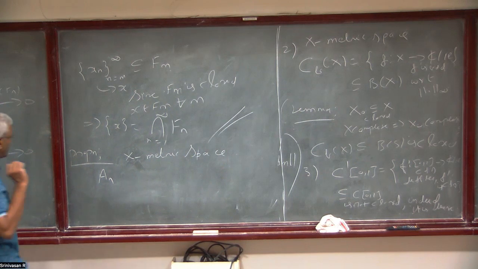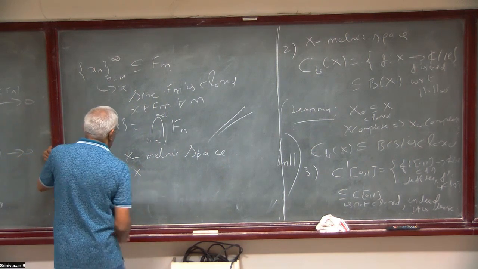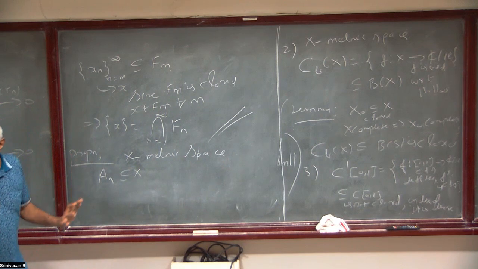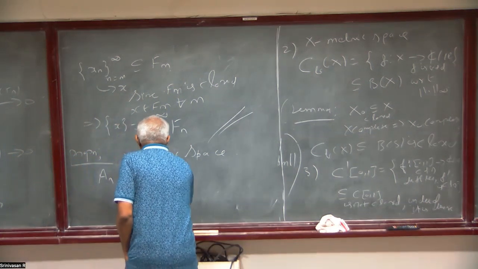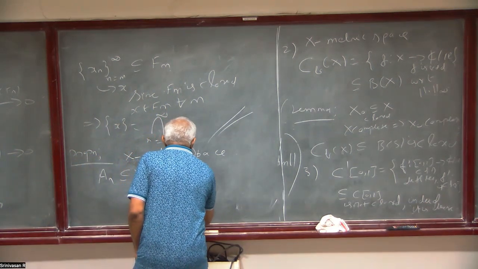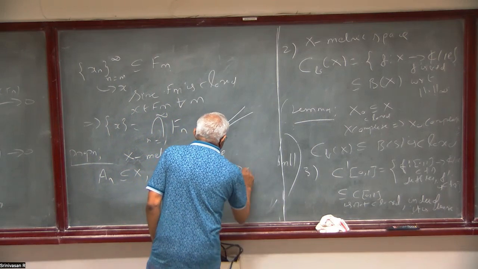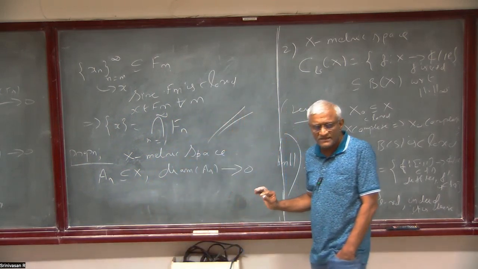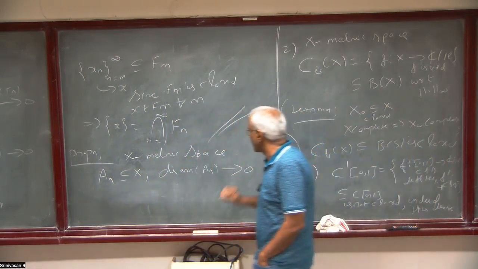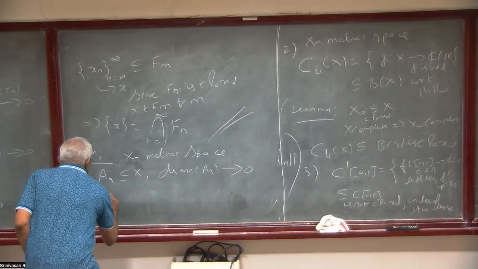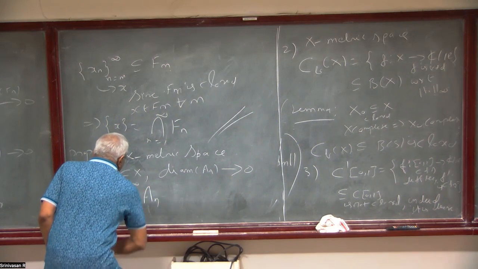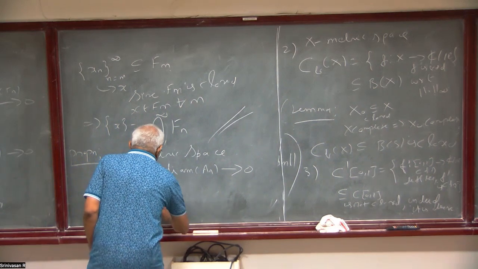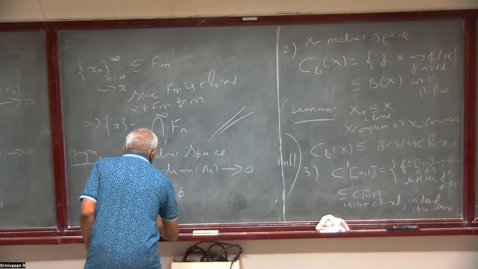There is nothing assumed about An contained in X, and I am not assuming it is decreasing or anything. I am just assuming the diameter of An goes to 0. I think nothing else is needed. Diameter of An goes to 0, and it's important that the intersection of An, 1 to infinity, is non-empty.